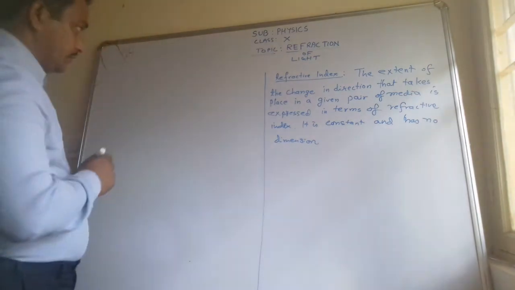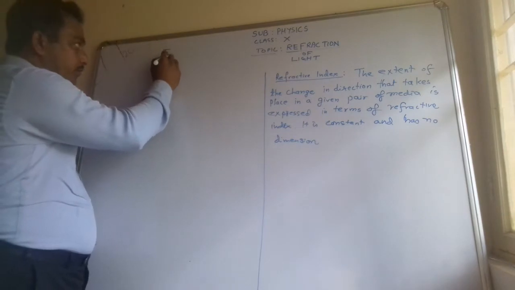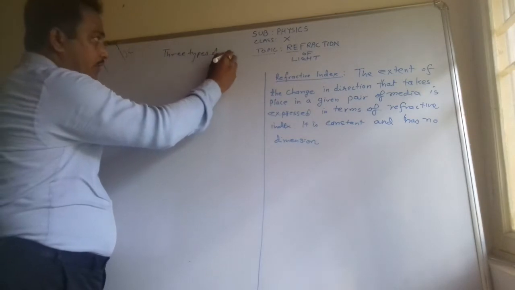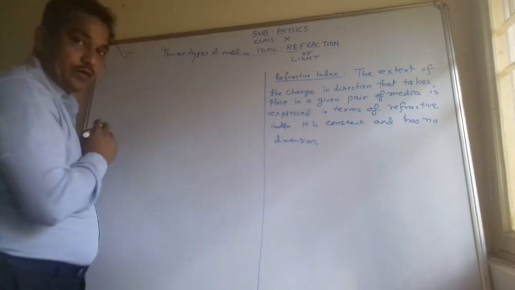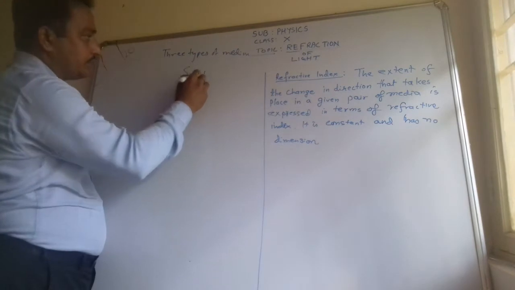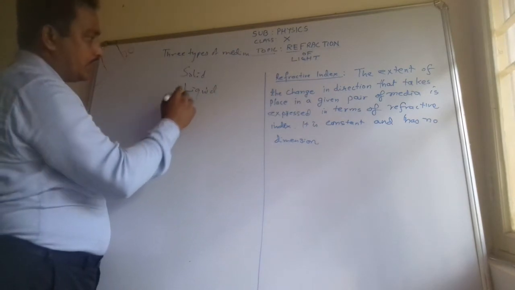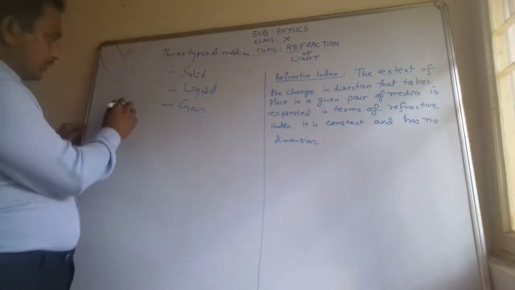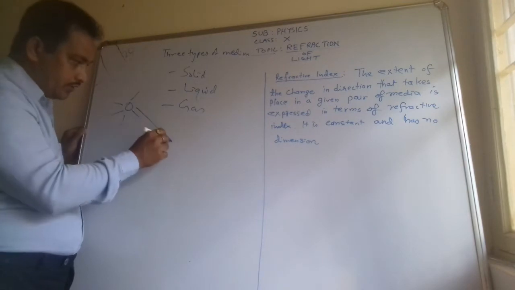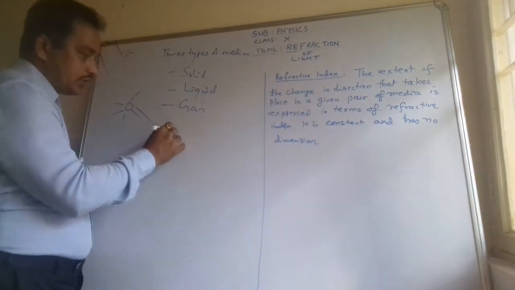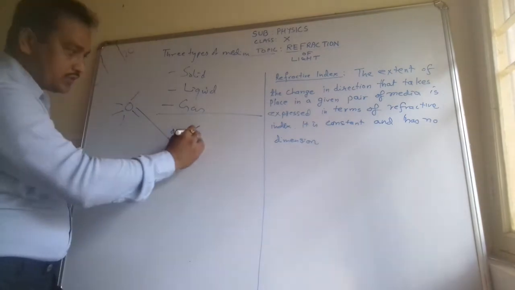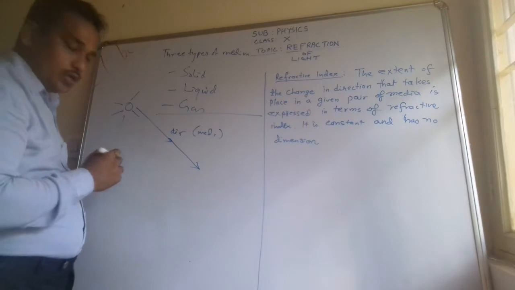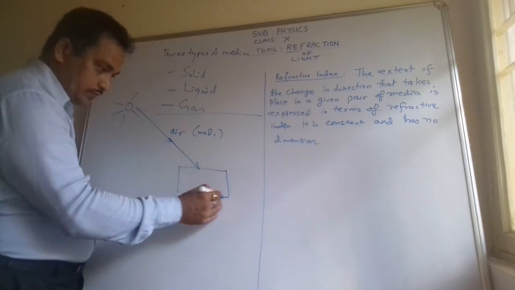So let us see. First you should know the three types of medium. What are these? Solid, liquid and gas. These three mediums, all of you are aware of. So this is the sunlight which is coming and entering the air. This is air, so air is one medium. This is medium number 1. And from air it is going where? For example, it is going into a glass piece. This is a glass.